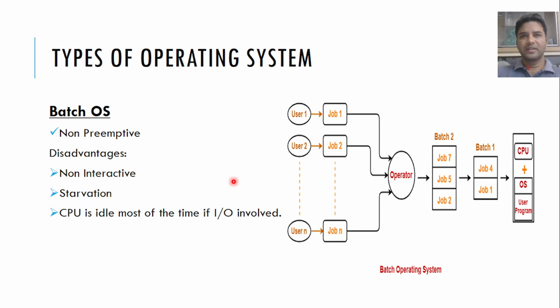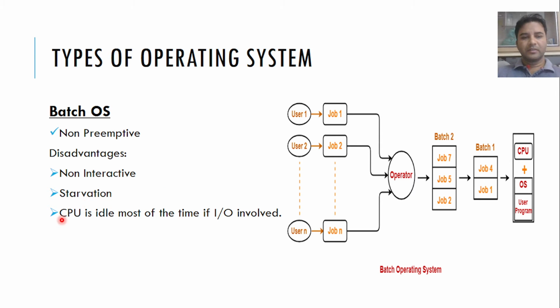Starvation means waiting for a long time. So these jobs need only 2-3 seconds or 2-3 minutes, but because this heavy job number 1 will take 1 hour of execution, all the other remaining jobs will wait in the queue for a long time, and that scenario is called starvation.